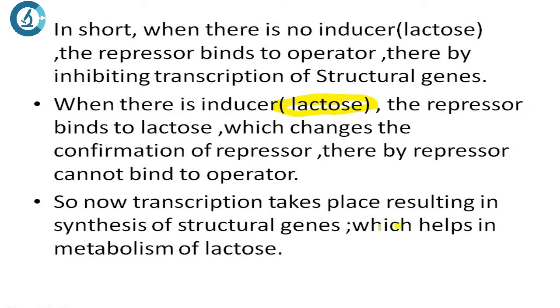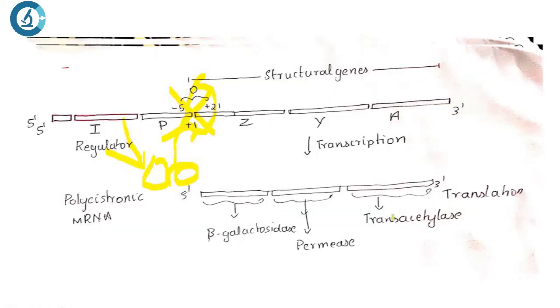Now transcription takes place, resulting in the synthesis of structural gene products, which help in the metabolism of lactose. In the last class we studied that LAC produces beta galactosidase, right? Beta galactosidase helps in the conversion of lactose into glucose and galactose.